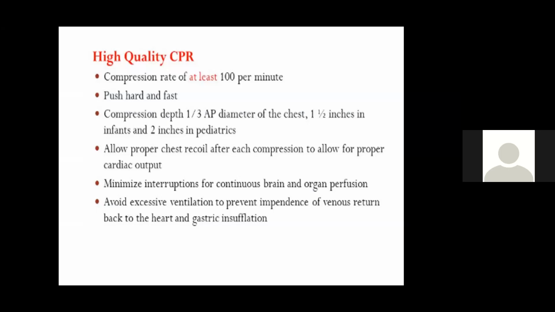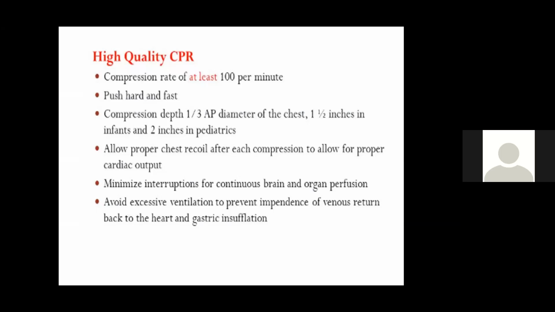So what are the features of high quality CPR? If you are giving CPR compressions, they should be effective. Otherwise, there is no point in giving those compressions and breaths. So how should you give them? Compression rate should be appropriate, at least 100 per minute. It's 100 to 120 per minute. Push hard and fast. So it should be hard as well as fast.